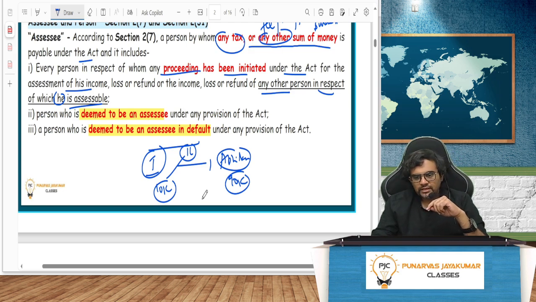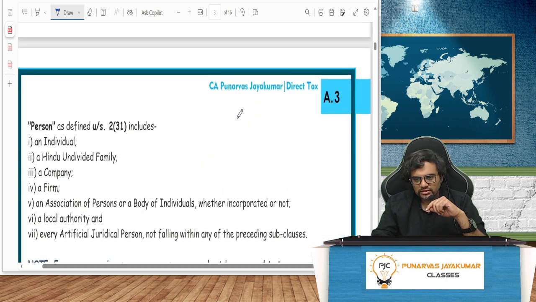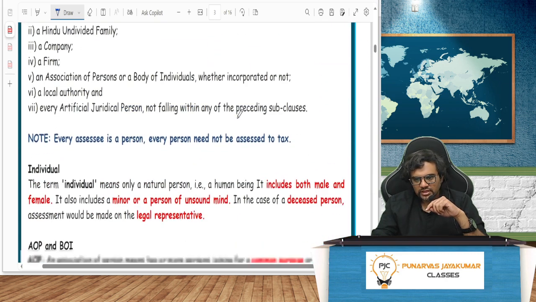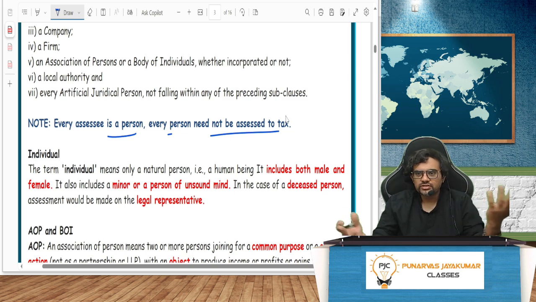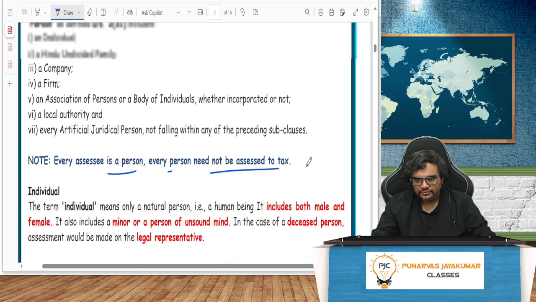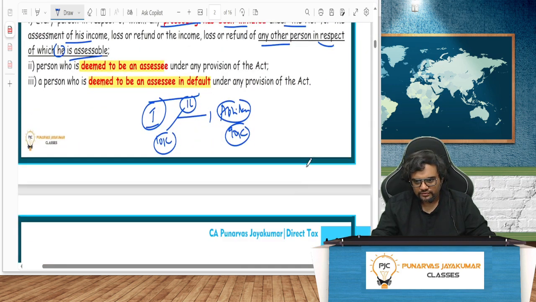Okay. So, deemed to be assessee in default. Understood? Yeah. So, person, we have seen everything. Every assessee is definitely a person, but every person need not be assessed to tax. For example, a charitable trust is a person, but not assessed to tax as of today. Tomorrow they can change it. No, individual will be all these people, no problem.